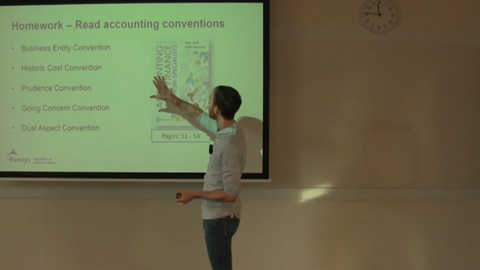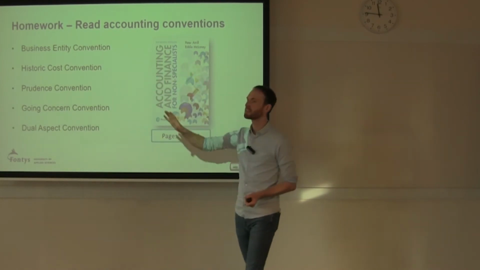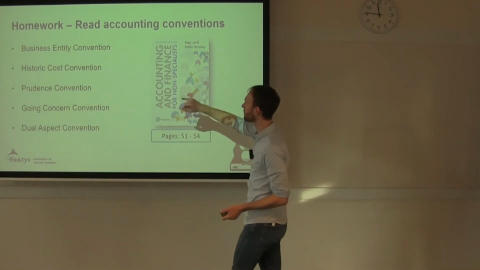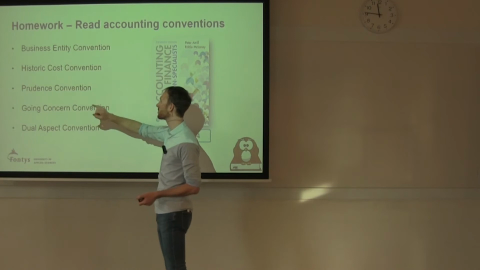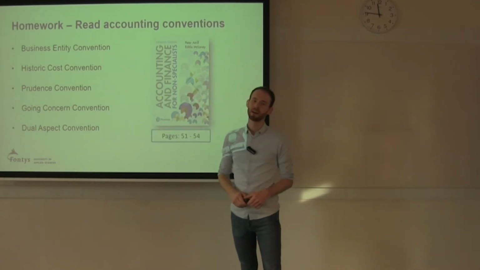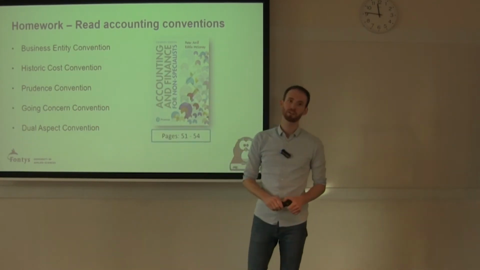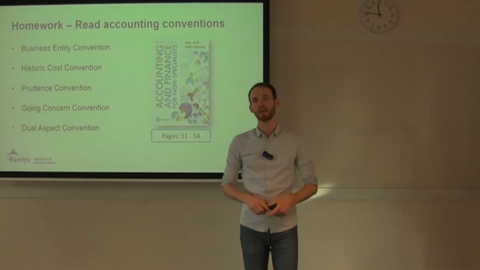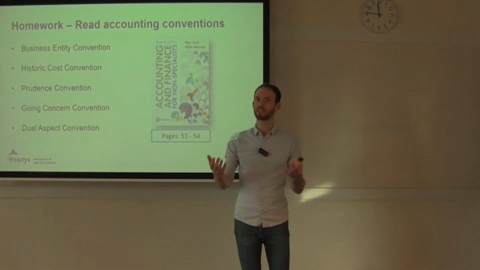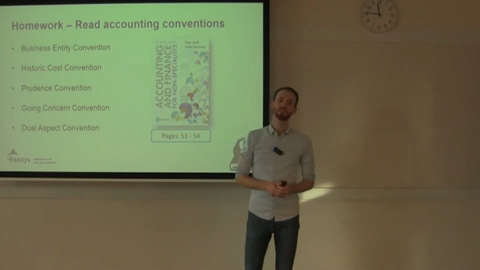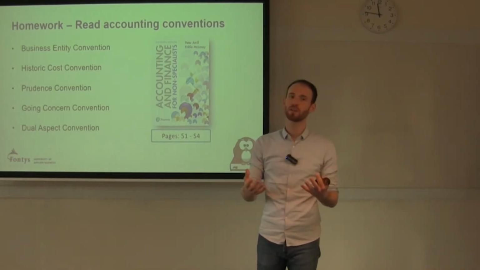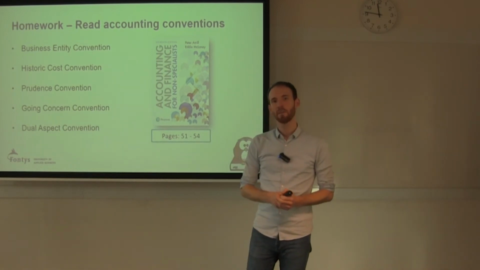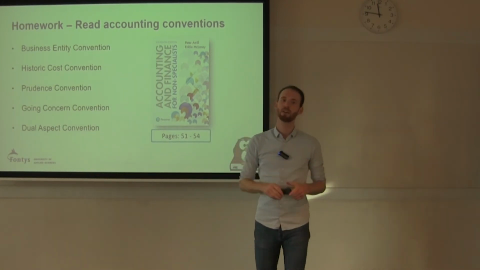And then there are some accounting conventions. This is basically what the financial statements are based on. So we have the business entity convention, historic cost convention, prudence convention, going concern, and dual aspect. It's not too much, just a couple of pages. Please read them. From the next lesson onwards, you're expected to know what these mean. This basically means that we would like you to understand what the conventions actually include, but we'll not dive into them in more detail in the lectures.